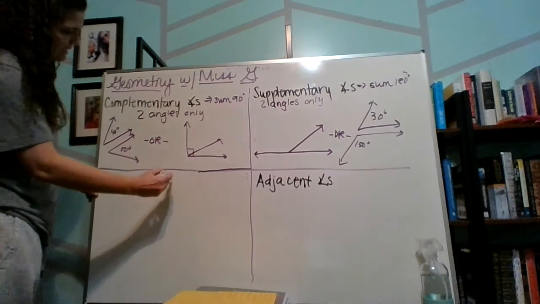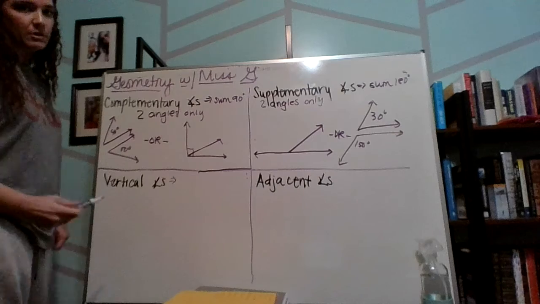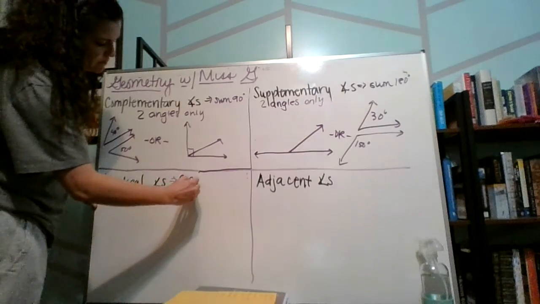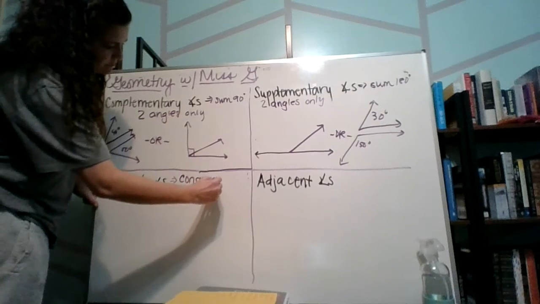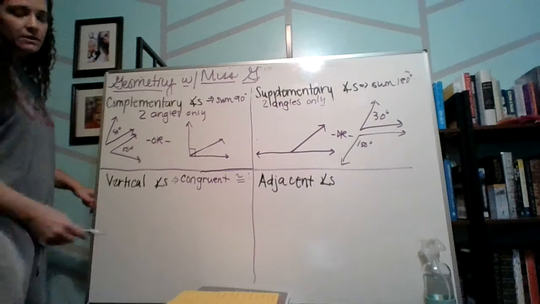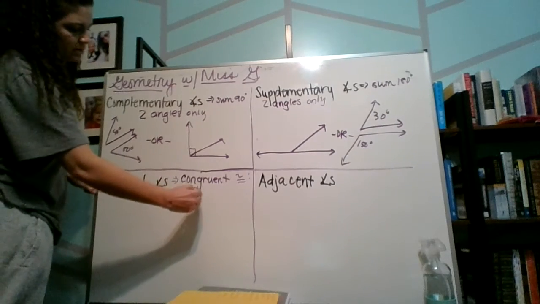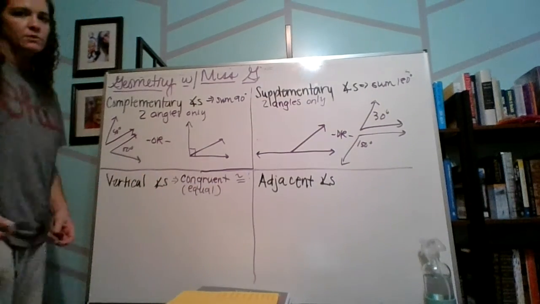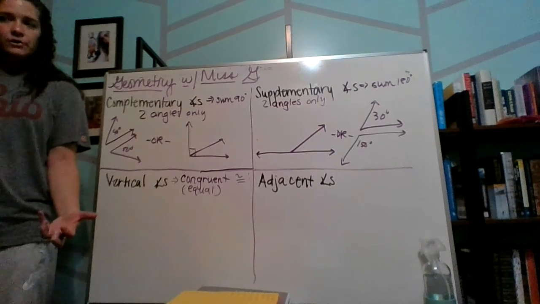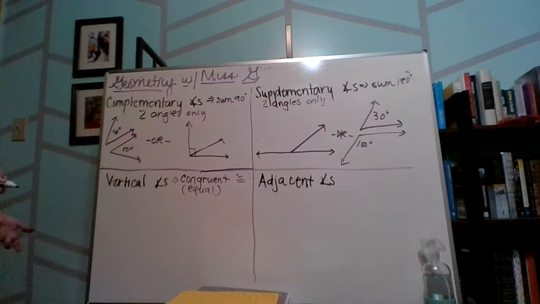Everyone but one person, and like I said, I think it was just some sort of typo there, got it, and you said that vertical angles are congruent. Remember, that's that little squiggly line with the equal sign underneath it. We also know that congruent means that their measures are equal. So when I'm asking you, hey, if they're vertical angles, what are their measures? I mean equal. They're equal. That's what I'm looking for, or congruent.